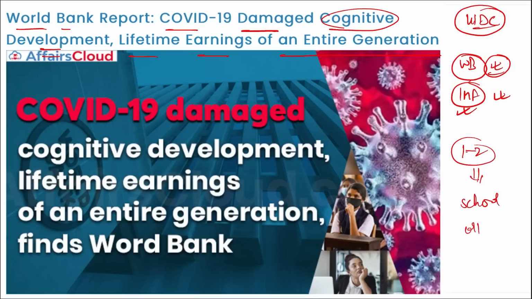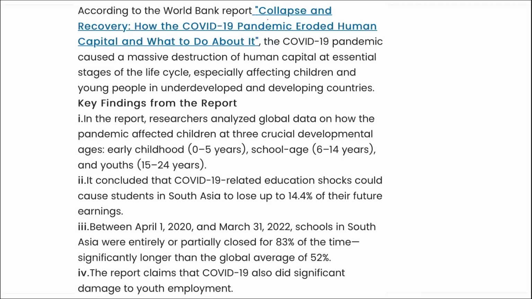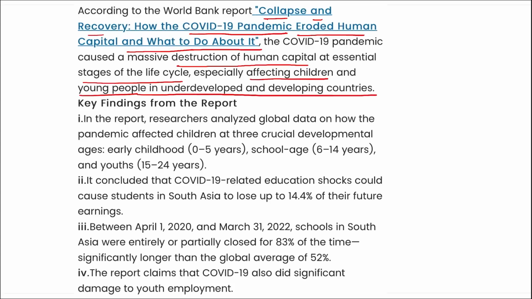So for the same, World Bank has recently released a report called Collapse and Recovery: How the COVID-19 pandemic eroded human capital and what to do about it. In this, the COVID-19 pandemic caused a massive destruction of human capital at essential stages of life cycle, especially affecting children and young people in underdeveloped and developing countries.